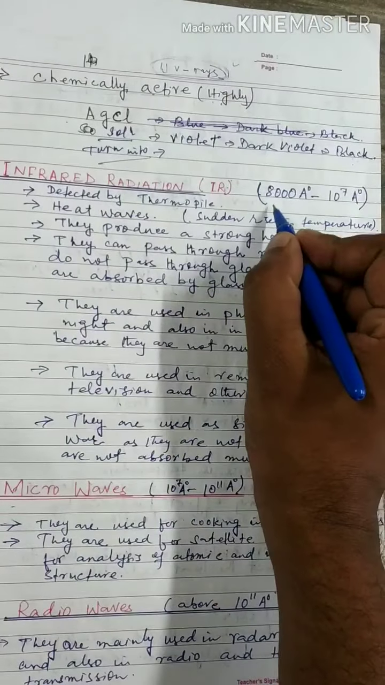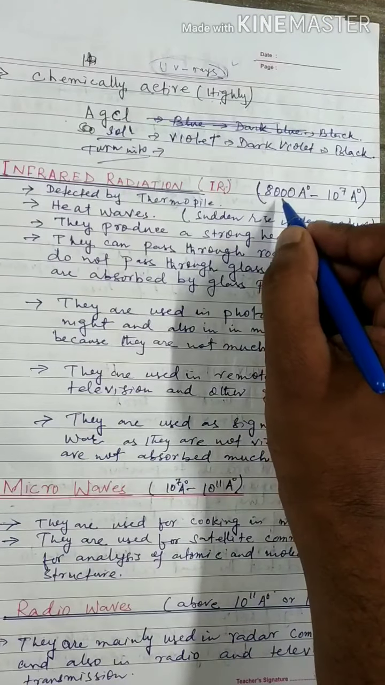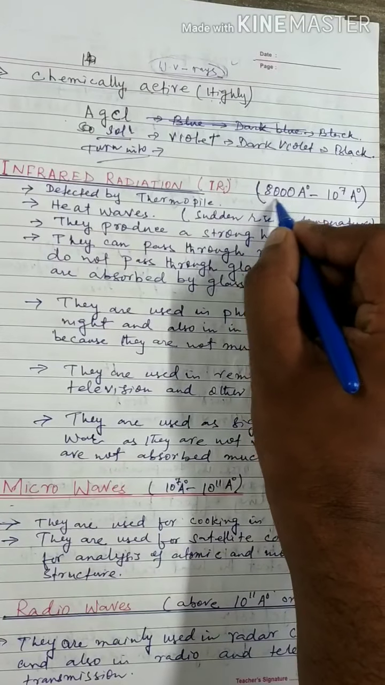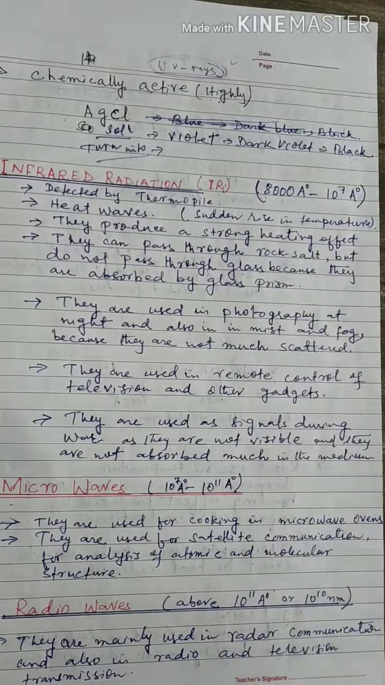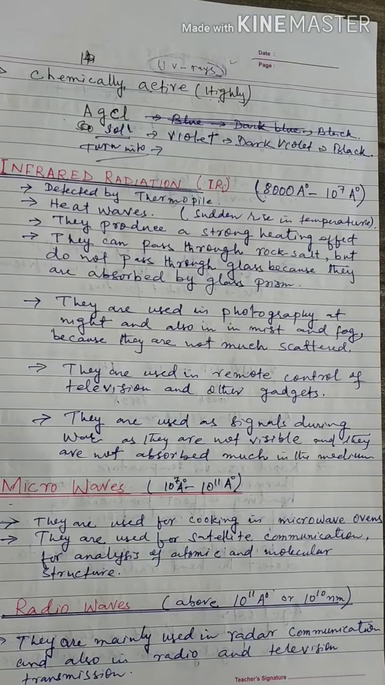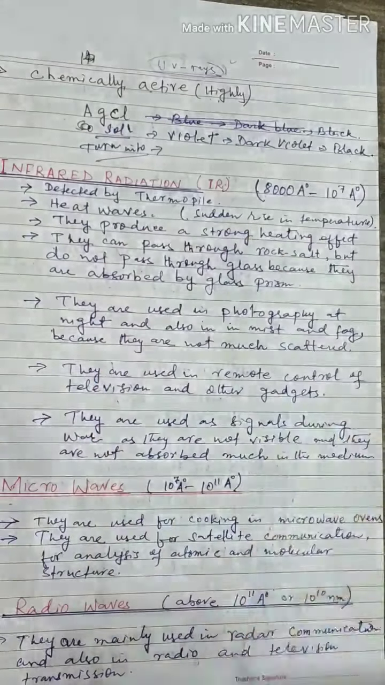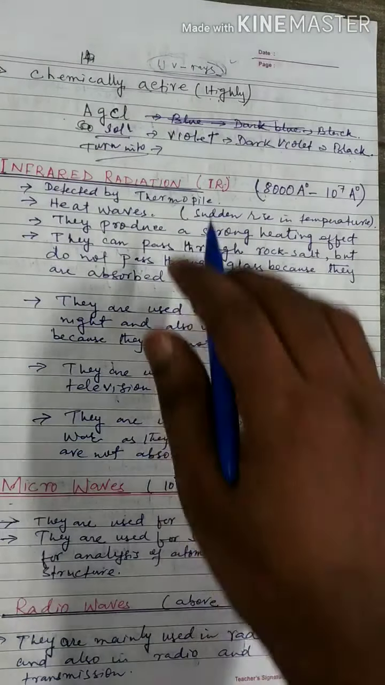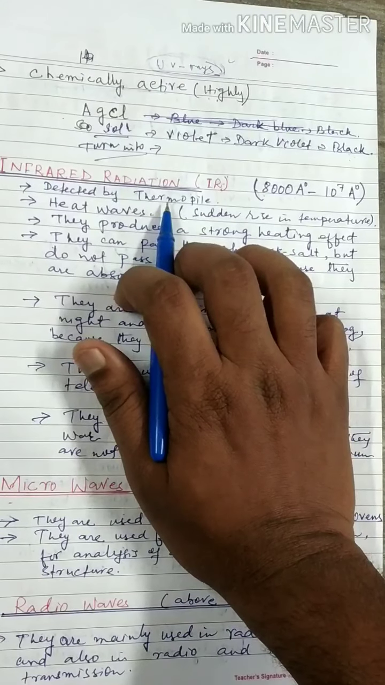The wavelength of infrared radiation is 8000 angstrom to 10 to the power 7 angstrom. It is also known as the heating wave. It is detected by a thermopile.